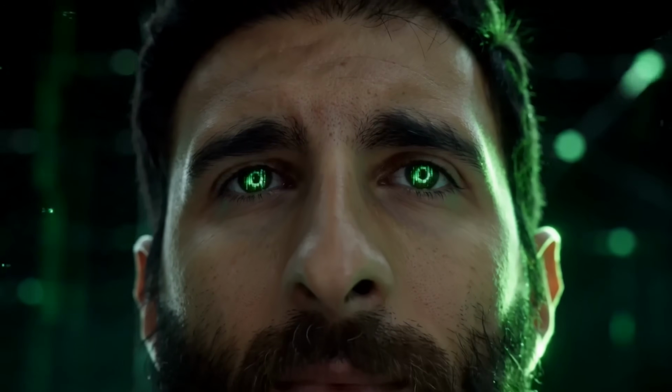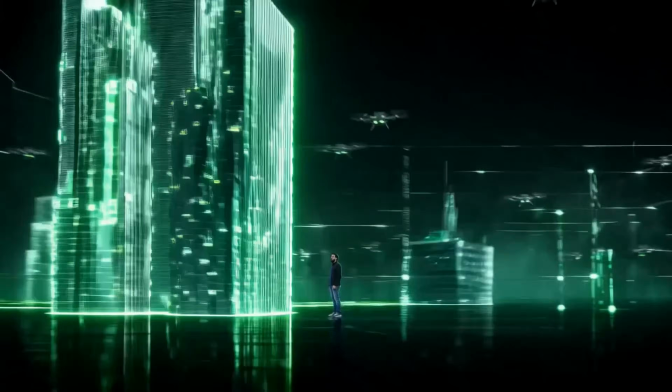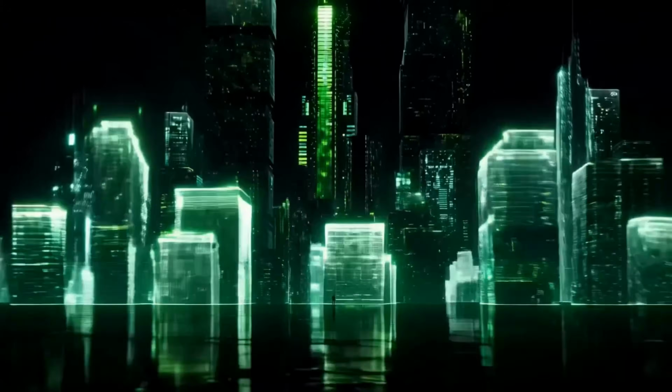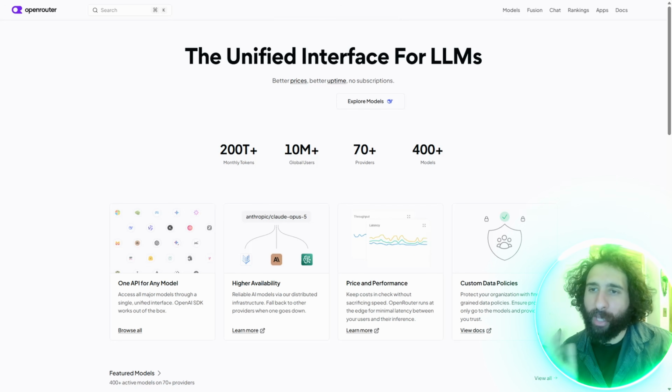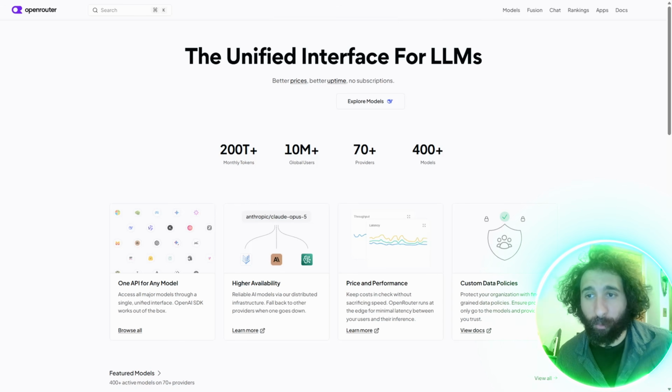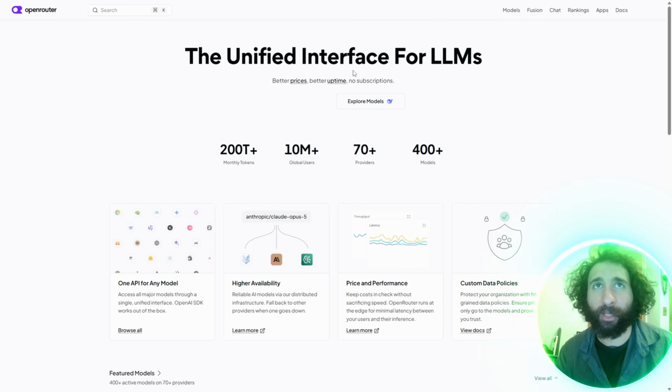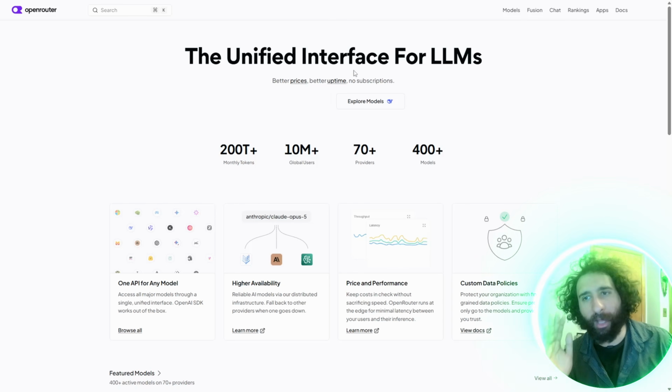Hey, could you connect all your favorite LLMs in one? This is OpenRouter. All right, so how can you get all your large language models in one place? I'm going to show you exactly how. This is a unified interface for LLMs.